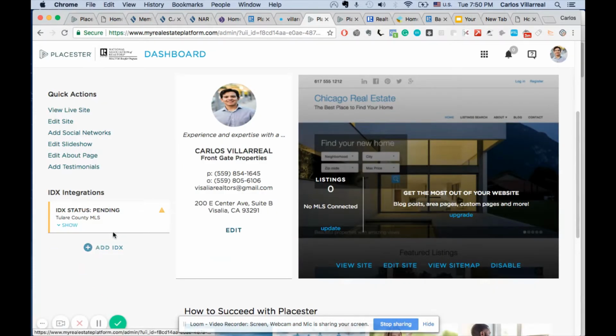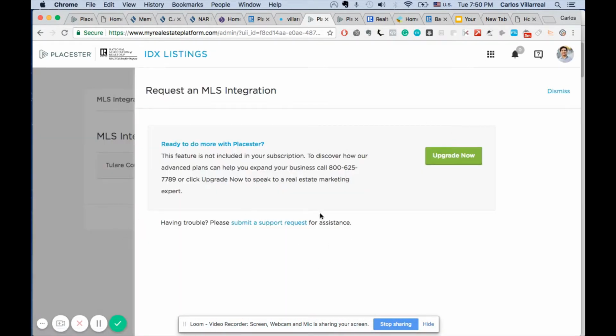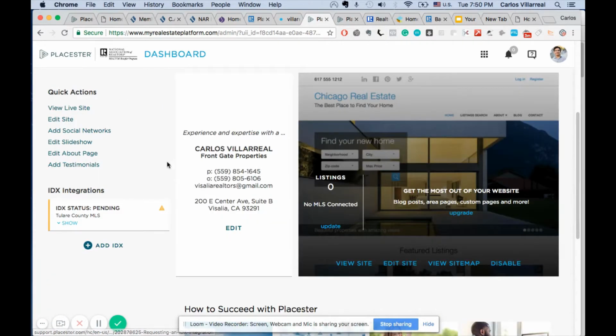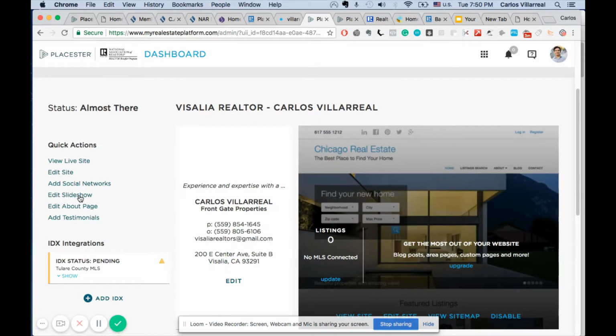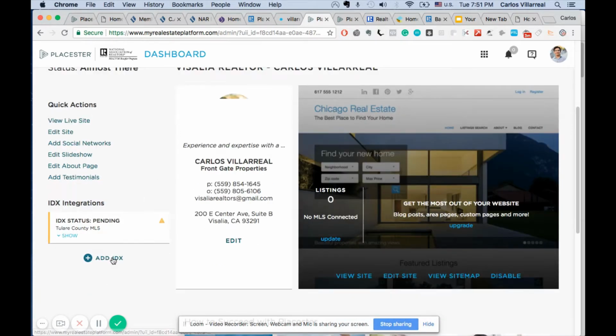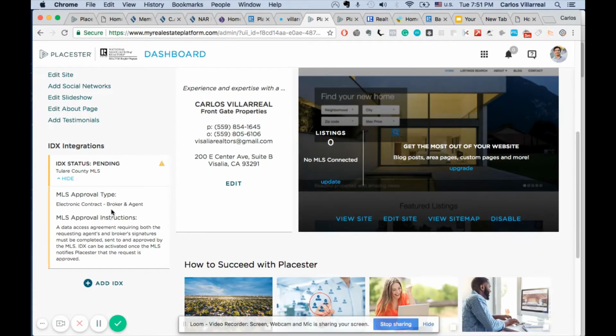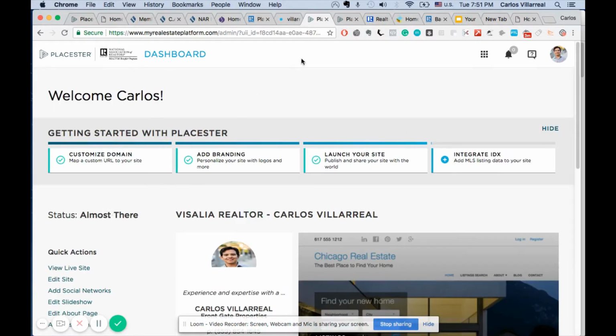Once I have that key, you're going to go right here to add IDX, and then there's going to be some stuff that comes up, right? So it's going to say like IDX, enter your API key, and you're going to enter that key that the MLS gives you, and then finish all that on that page. When you hit add IDX, it's going to come up, and from there you'll have MLS access on your website.